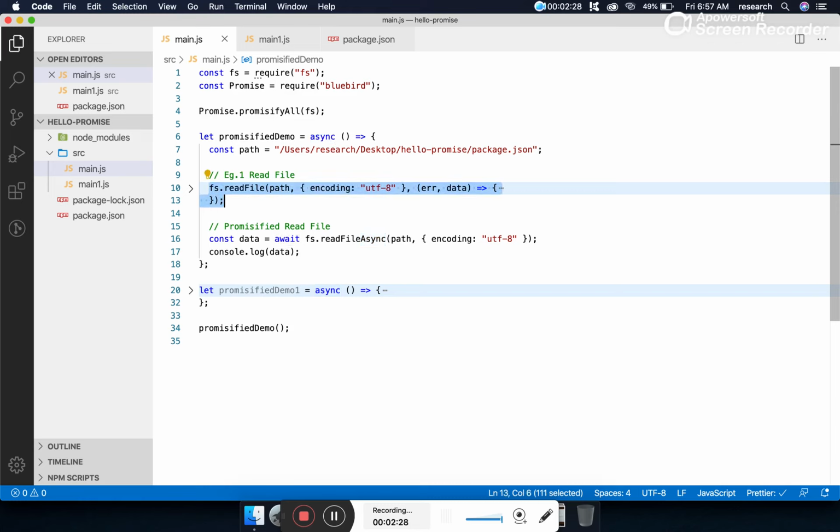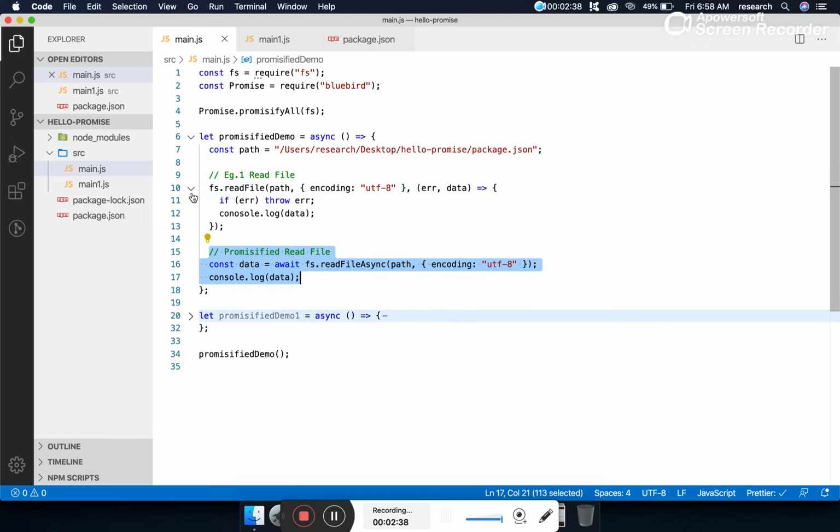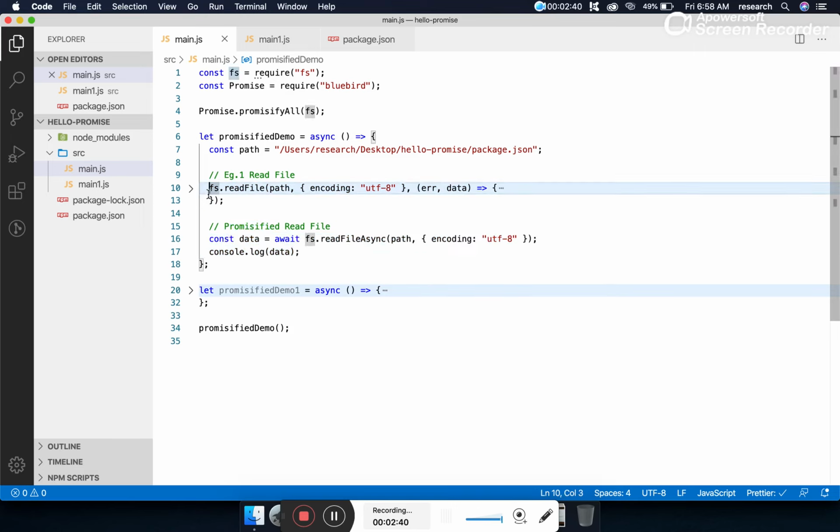So what I can summarize: once we use promisification, the code becomes a little cleaner and easier to understand. Why? Since we are avoiding the callback. That's the purpose. By promisification, we avoid the callback, and promisification gives us an alternate method which returns a promise, and that can be handled in a simpler manner, which is easier to understand.